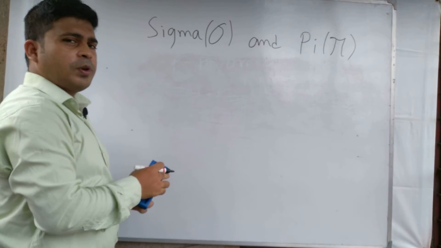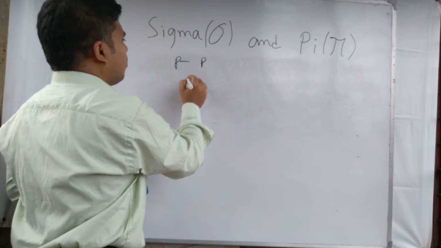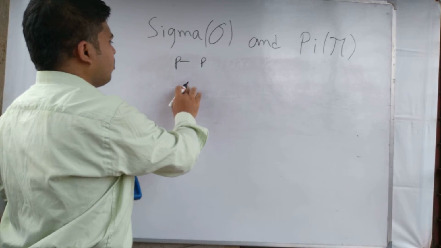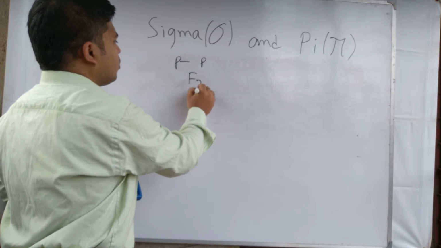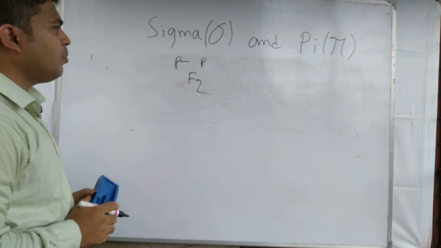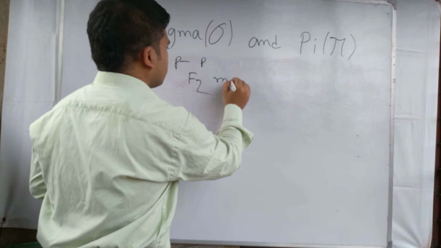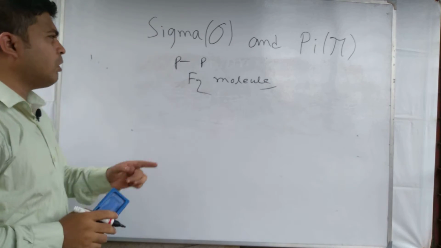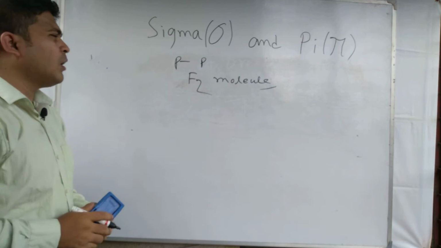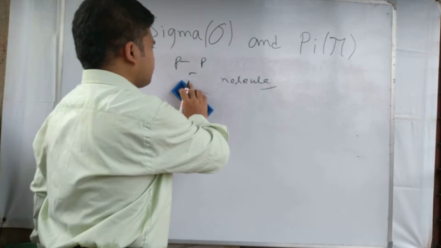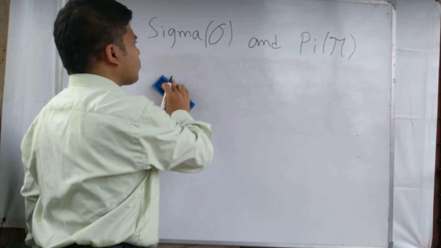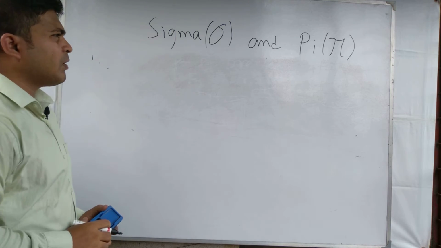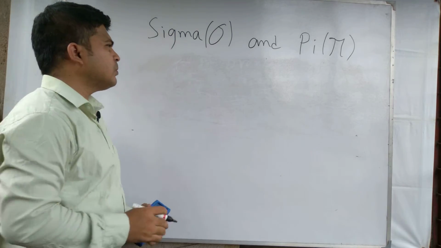An example of PP overlapping. PP overlapping is shown in the formation of F2 molecule. In formation of F2 molecule, we see the PP overlapping and the sigma bond formation. Now we discuss the pi bond formation.